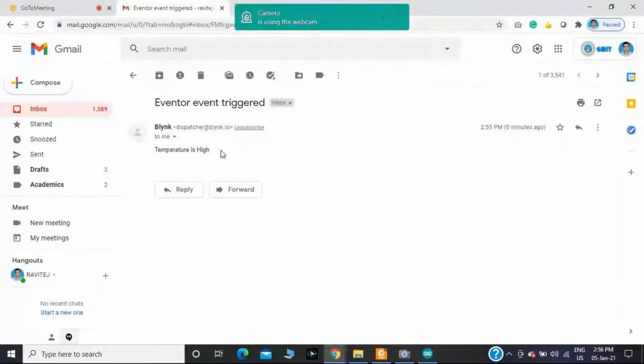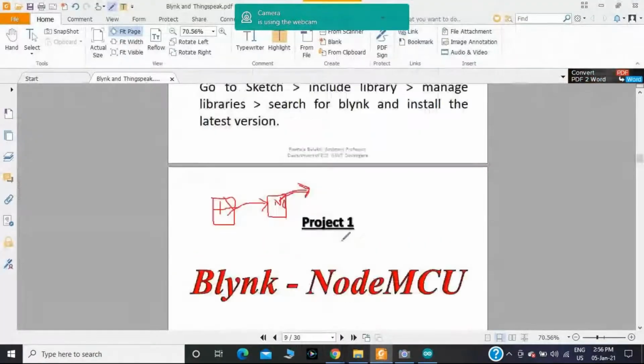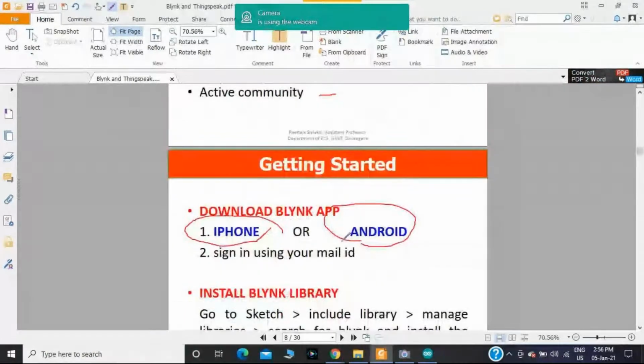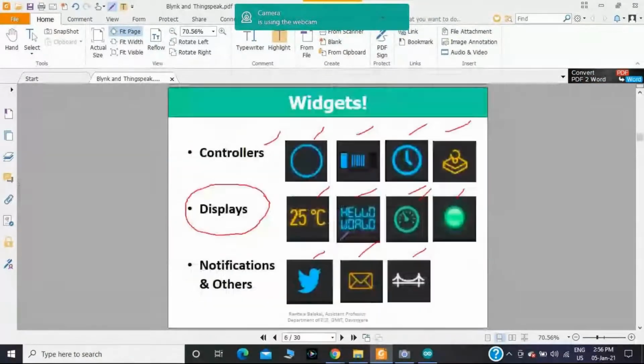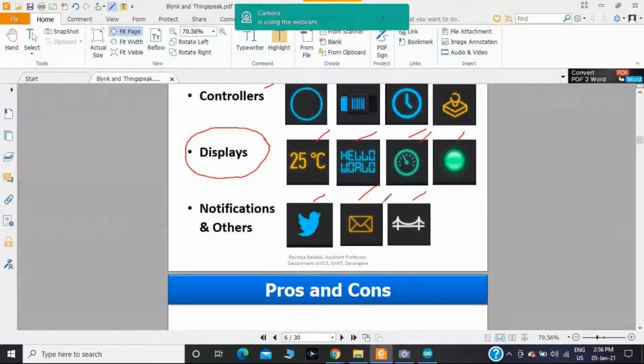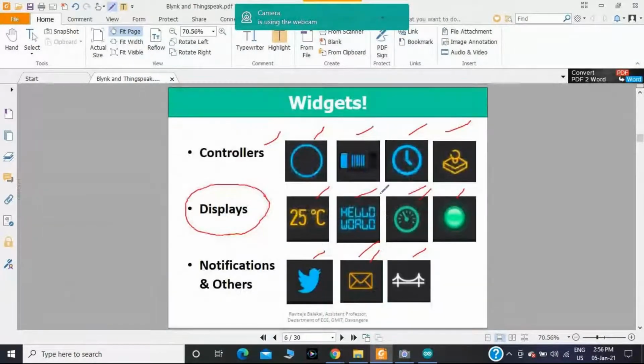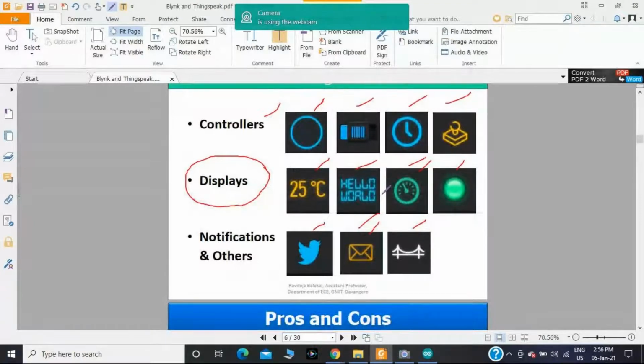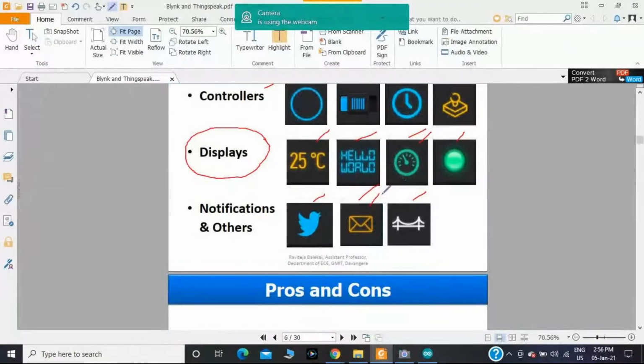Okay, these are all the important facilities available in the mobile IoT platform. That's why see the widgets. First, initially I have taken the display. With the help of a display widget, I have displayed the temperature and humidity value. Then afterwards, I have taken the notification widget, mail ID, and have created an eventer. In the eventer, if the temperature is greater than 25 degrees Celsius, it should send a message that temperature is high through the mail.